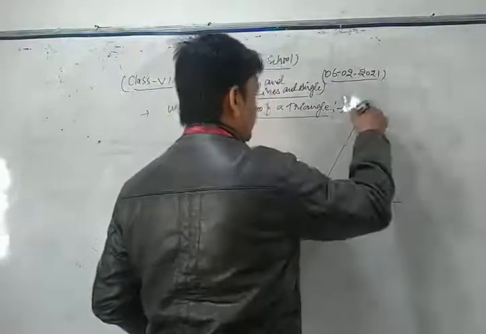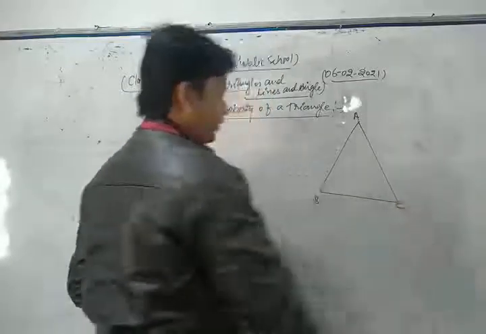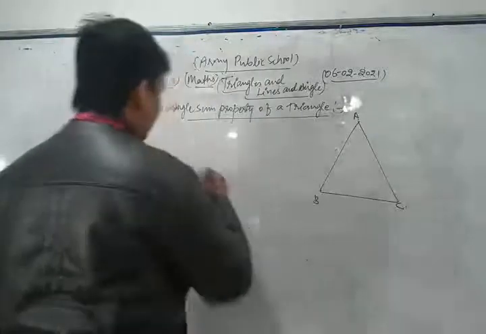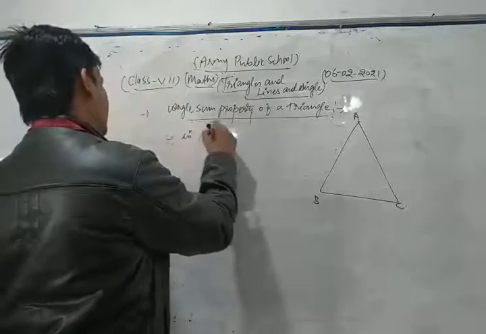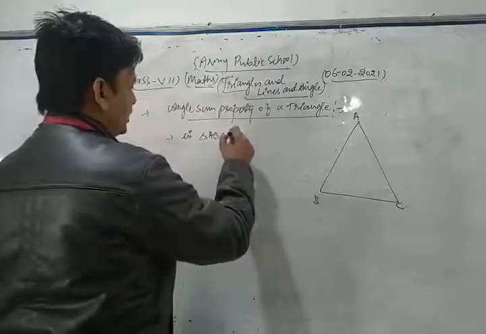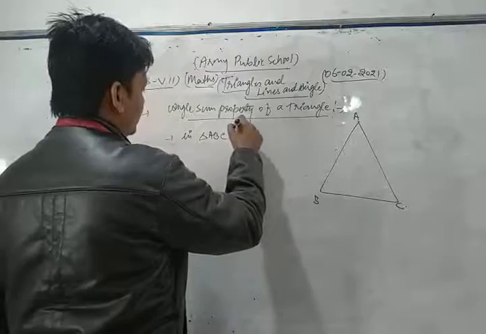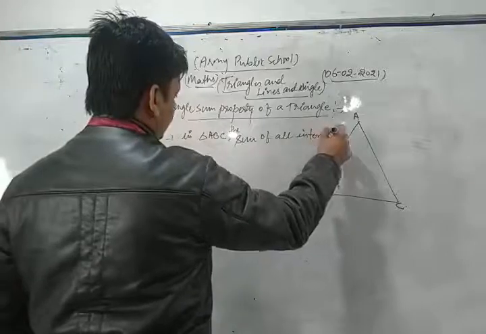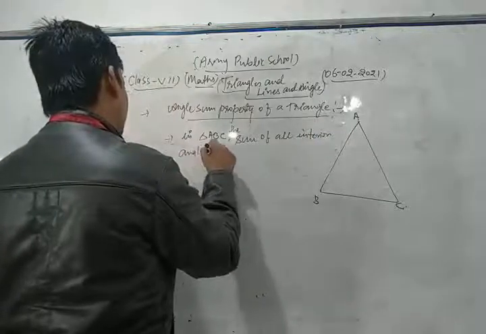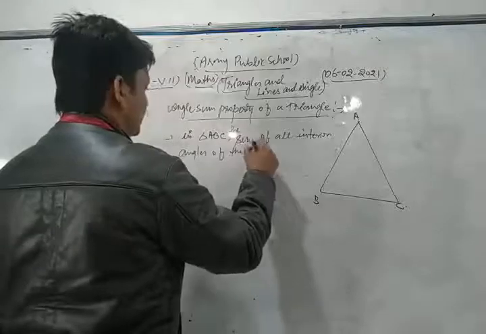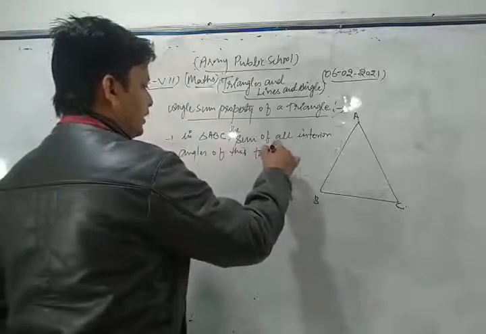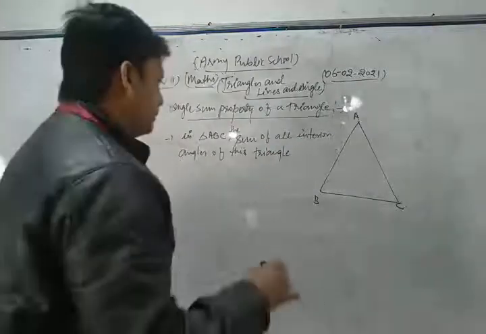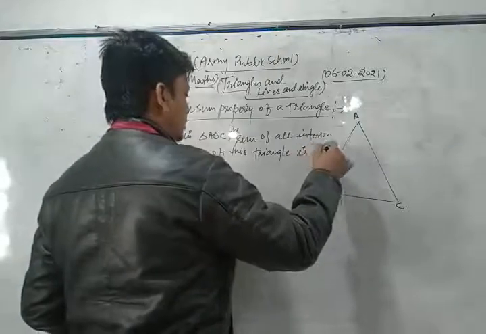Suppose first of all we draw a triangle ABC. For that triangle ABC, the sum of all interior angles of this triangle is 180 degrees.